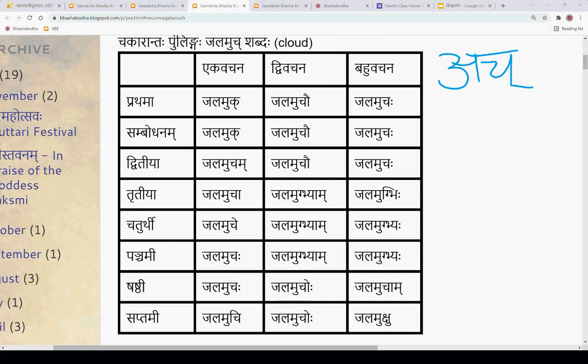What will be its vibhakti rupani? Similar to this: ekavachane prathama vibhakti kim bhavati? Let's say ak, but we don't use ak because there are other words which remain as ach. So we'll start with ach, but others you can go like jalamuch. What is the Dvitiya Vibhakti Ekavachanam?